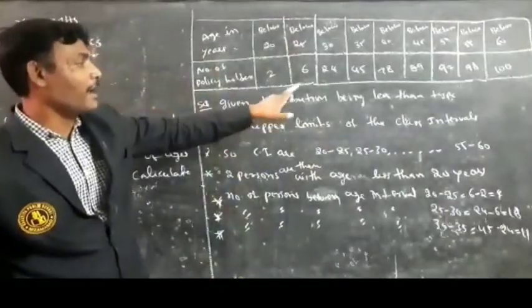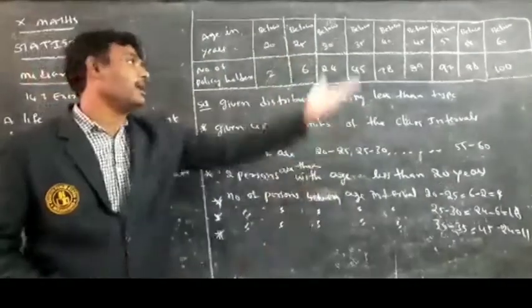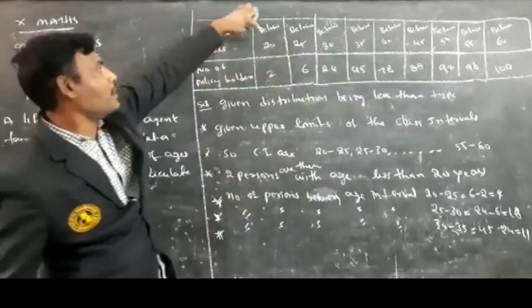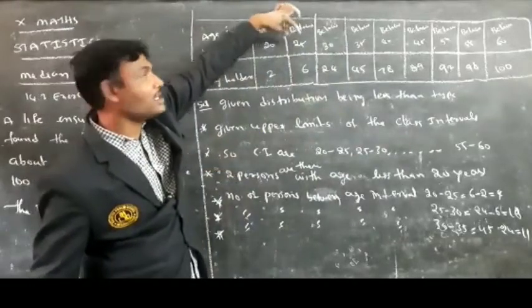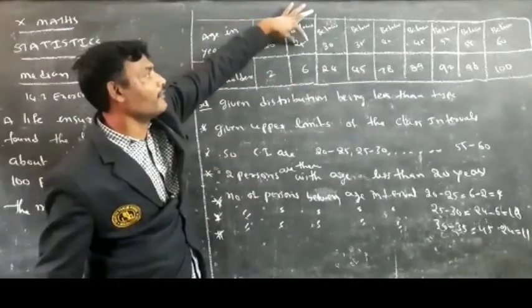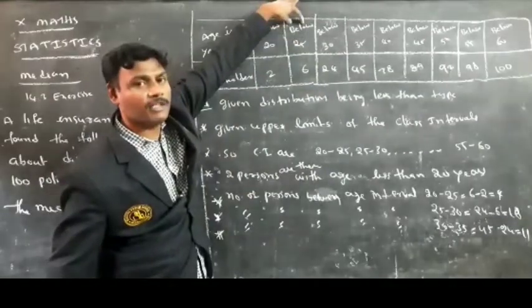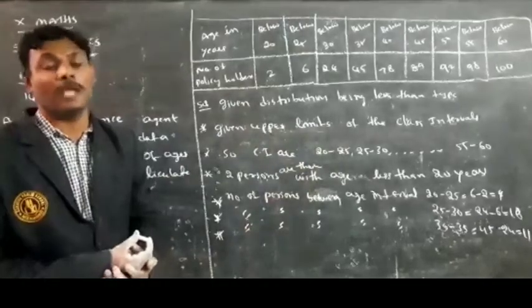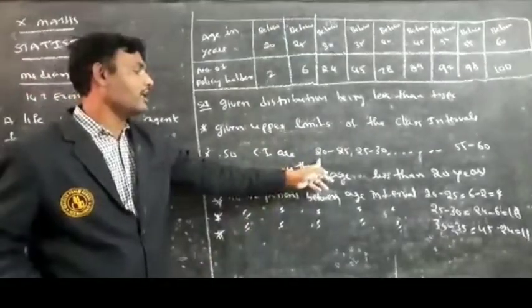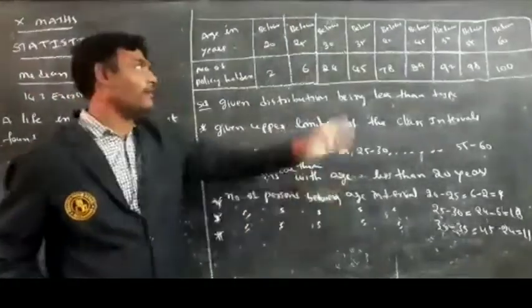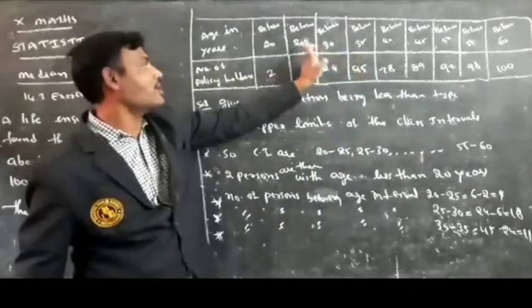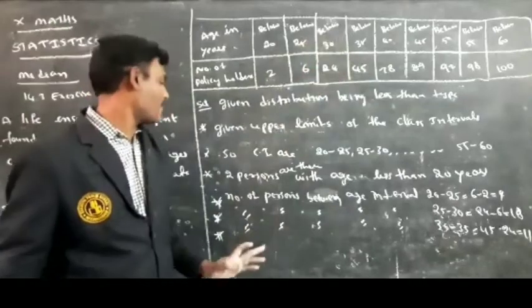The given distribution is of the "less than" type. Why? Because the ages are given as below. Below 25 means between 20 and 25, so 25 is the upper limit of the class. So these are the upper limits of the class intervals. So the classes may be 20 to 25, 25 to 30. Why? Because see here 25, 30, 35, there is a 5 unit gap.